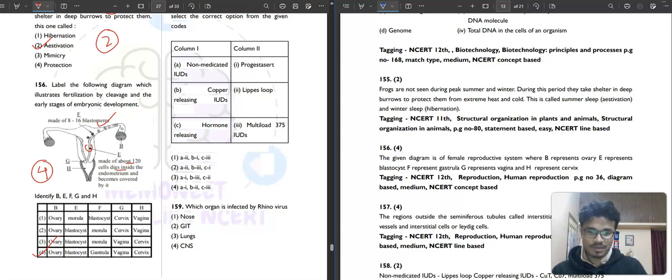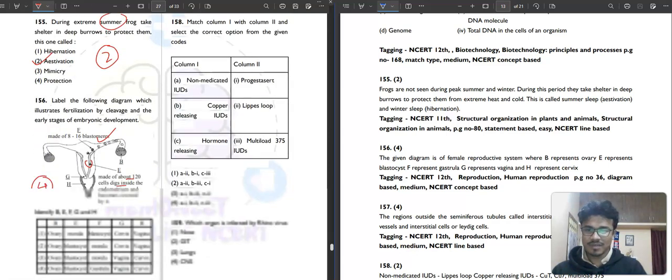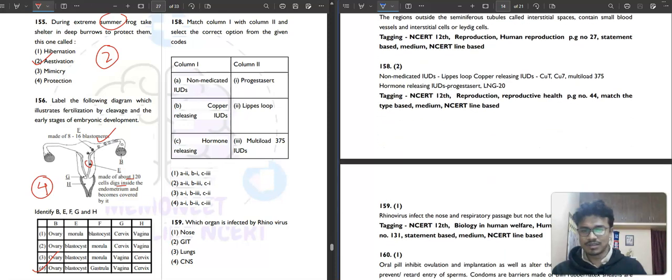Okay, 156, then 157. Interstitial cells are present where? Inside the ovary, outside the layer of the ovary, outside the seminal vesicle, or outside the seminiferous tubule? The answer is outside the seminiferous tubule. It is very easy. This kind of question you can't get wrong. If you are getting it wrong, then I don't know what you have been doing all this year.